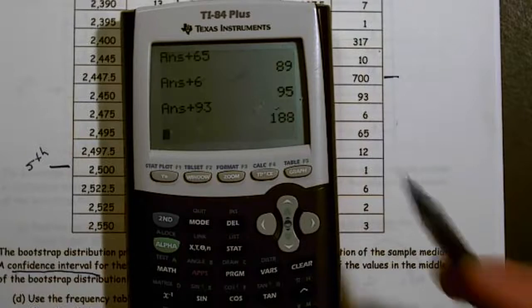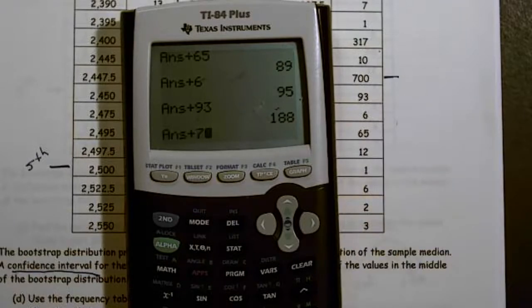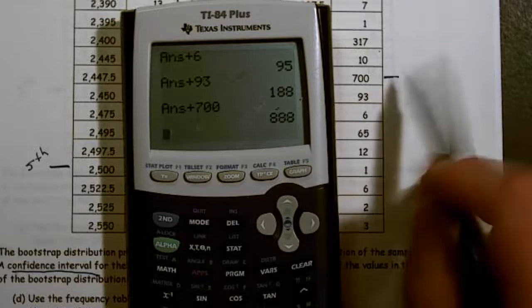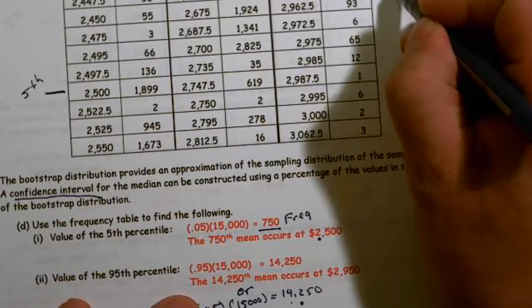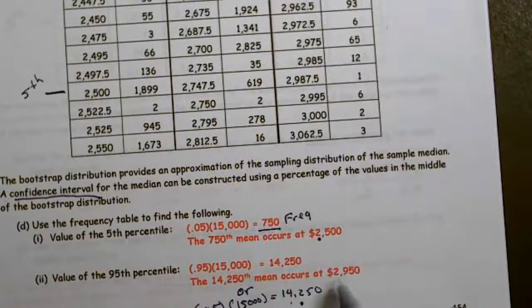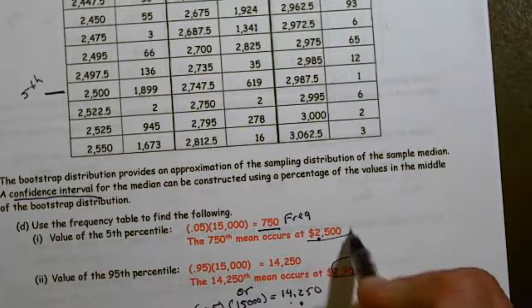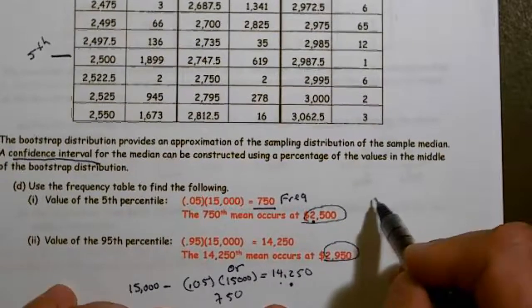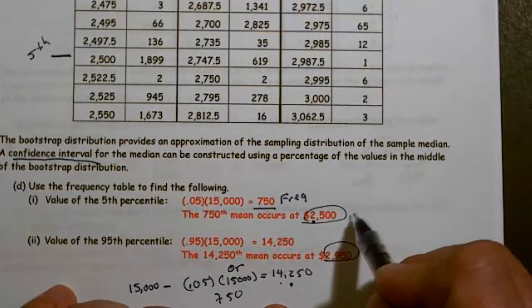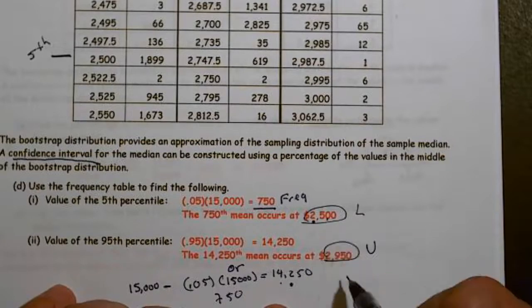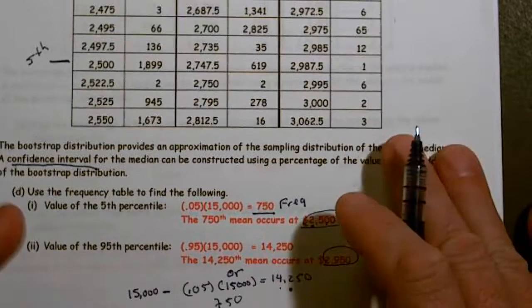We're still not there, but as soon as I add that 700, we're there, because we needed 750. All right. So our 95th percentile occurs at 2,950. So we're basically saying, all right, this is my low point, and this is my upper point, 2,500 to 2,950.